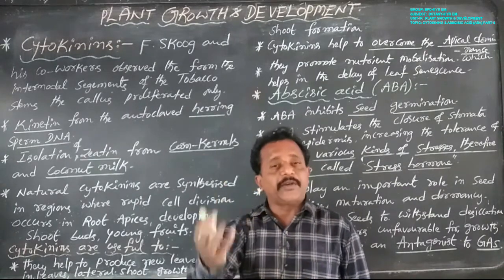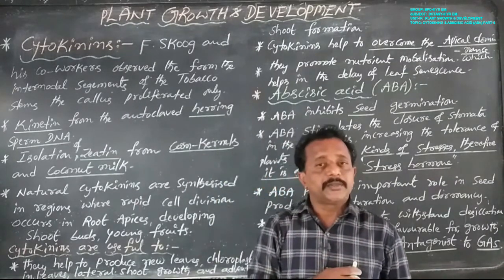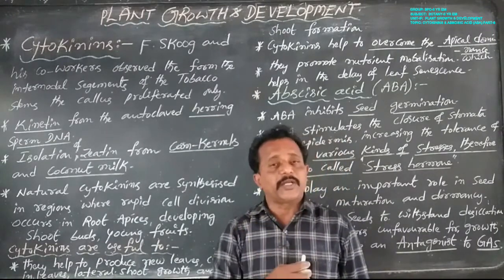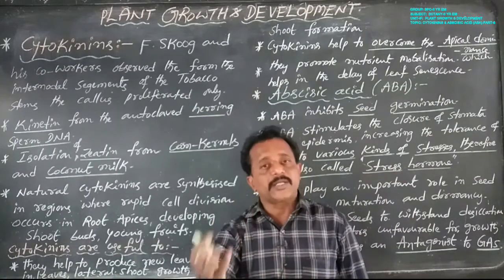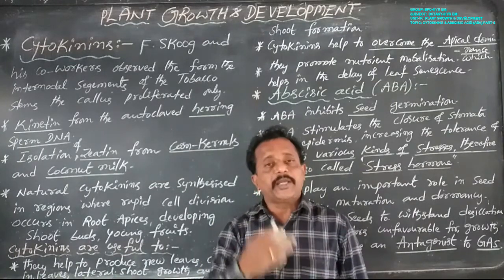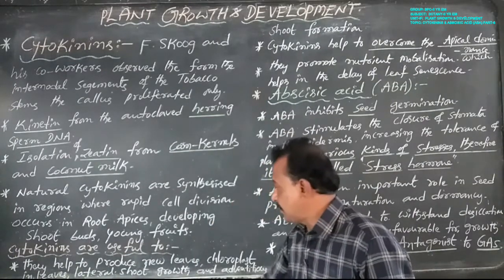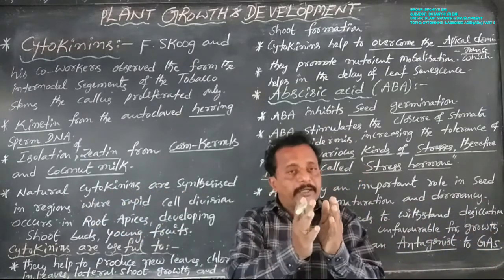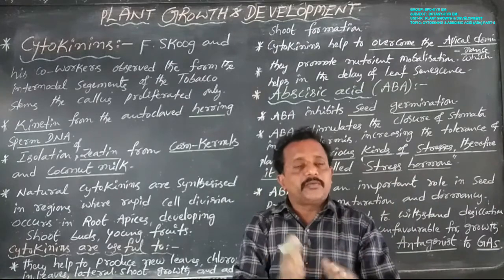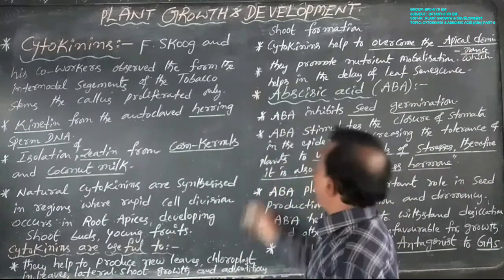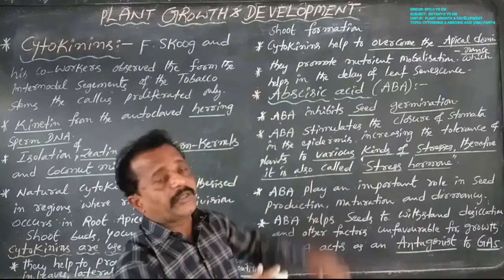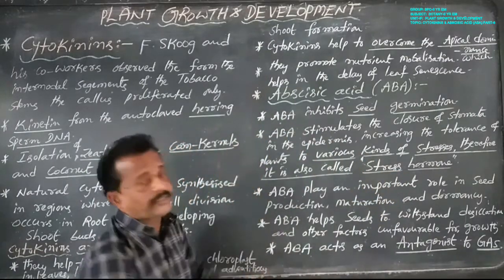Every leaf contains chloroplasts with the help of cytokinin, and all leaves are green in color to make their own food materials. Lateral shoot growth, and also lateral stem branches, are developed with the help of cytokinin, and advanced roots and advanced shoot formation are also with the help of cytokinins.